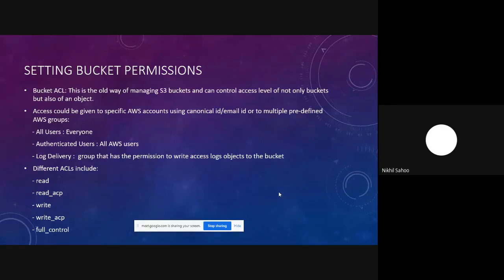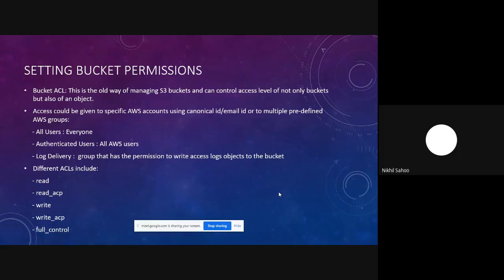Access could be given to various AWS accounts using their canonical ID or their email ID, and also to certain predefined groups present in AWS itself. We have three groups predefined by AWS. The first is the All Users group, which specifies all users, whether you have a valid AWS account or not. Then we have the Authenticated Users group, which covers all AWS users that have a valid account registered with AWS. And then we have the Log Delivery group, which has the permission to write access log objects to the bucket.